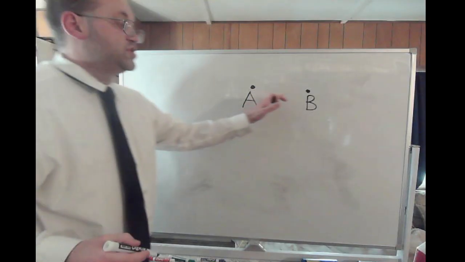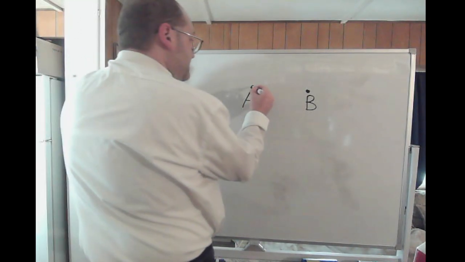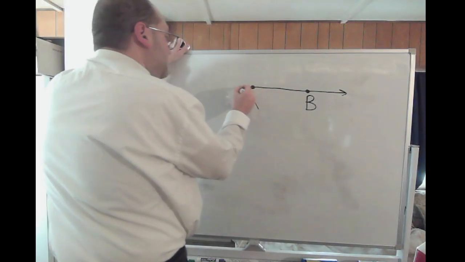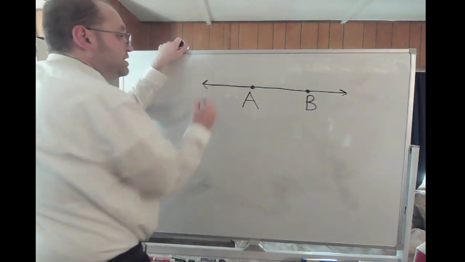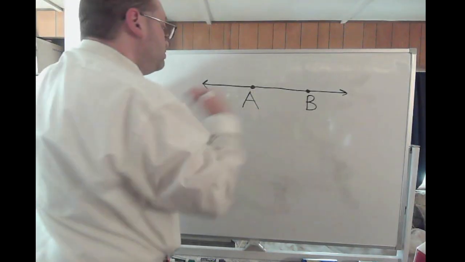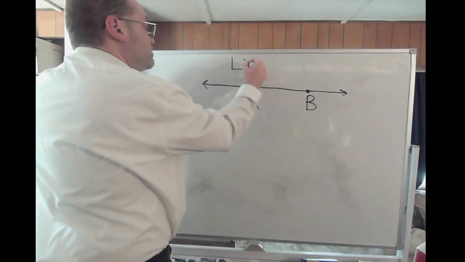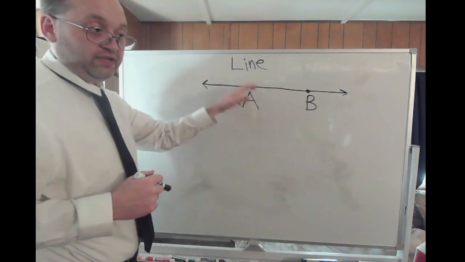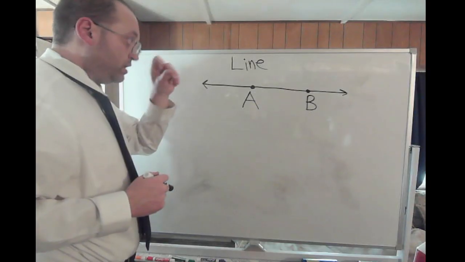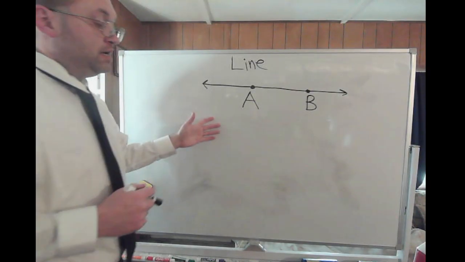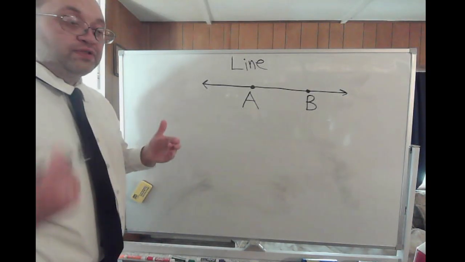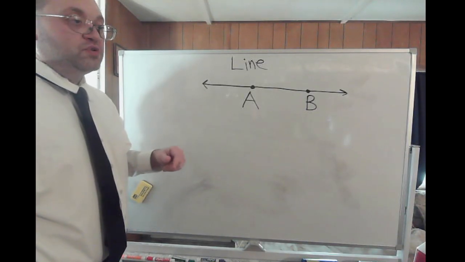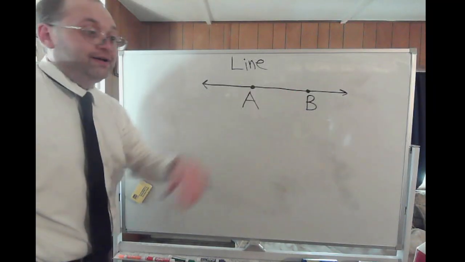Whenever you have 2 points, they can always be connected with a line. They are always connected with a line. Running through any 2 points in both directions endlessly, a line goes on forever in both directions. So a line, like a point, has no real thickness or no size, but it's denoted by, well, a line.